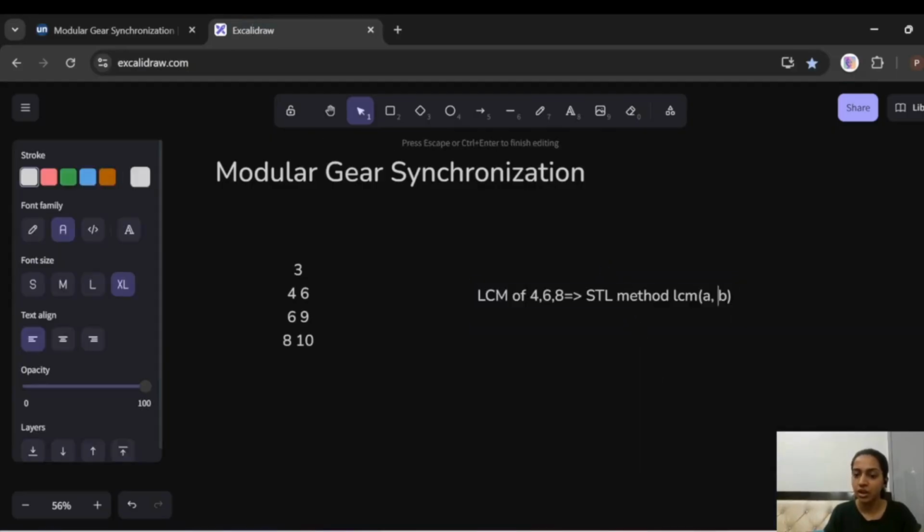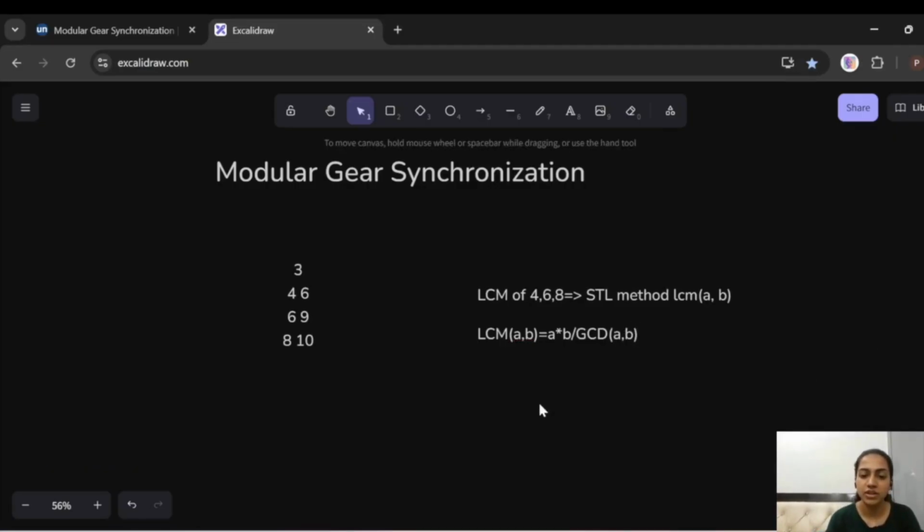So we will use the actual formula to find the LCM of two numbers, for example A and B. It is A into B divided by the greatest common divisor of A and B. This is the way we are going to find the LCM of this list of numbers.